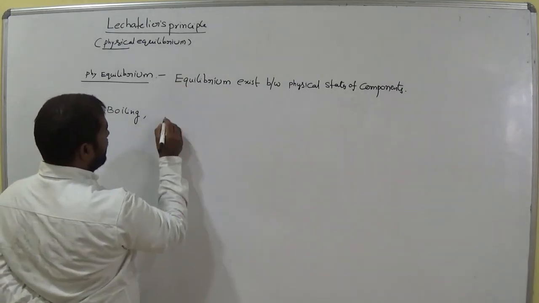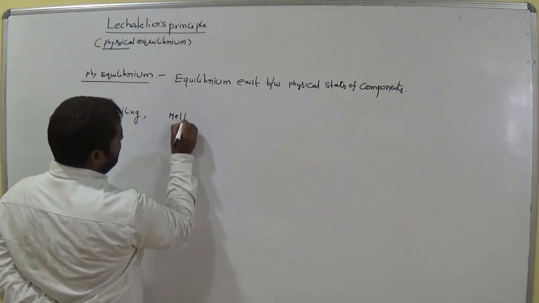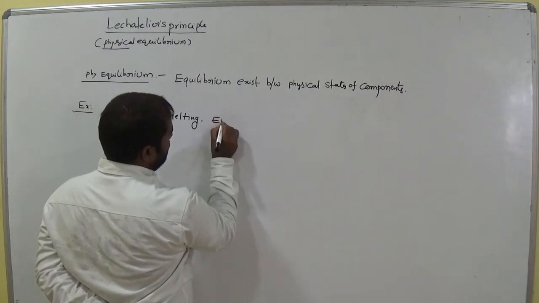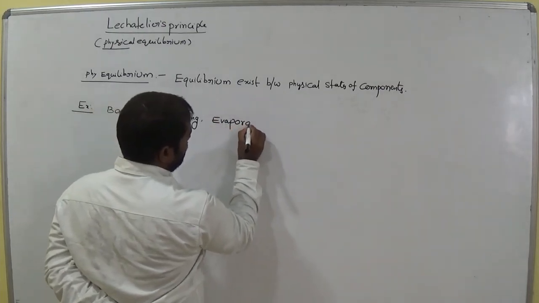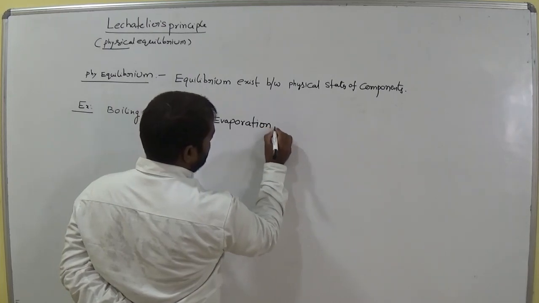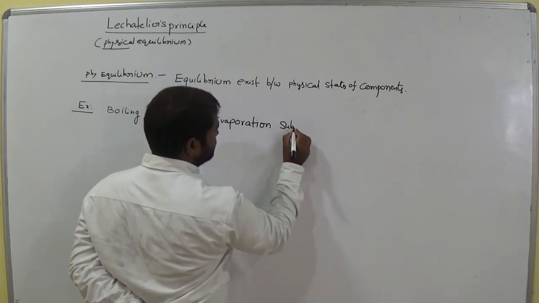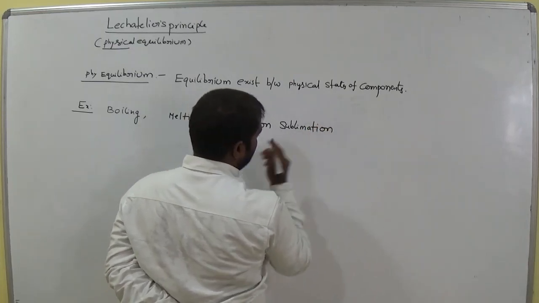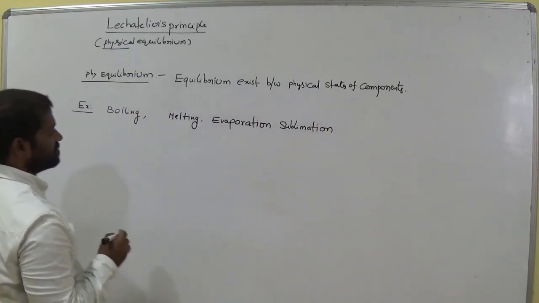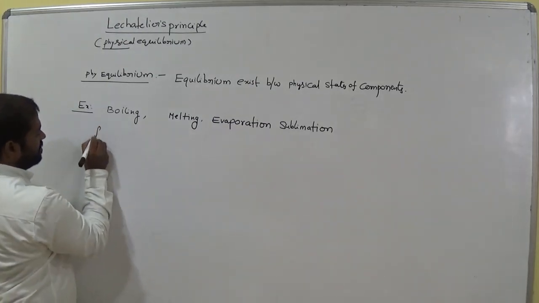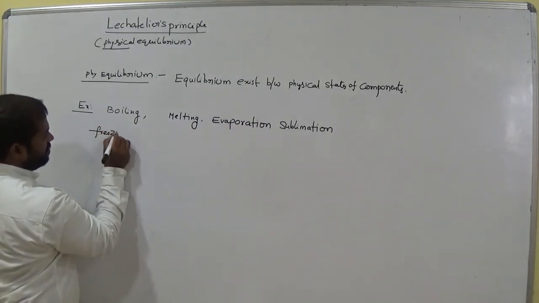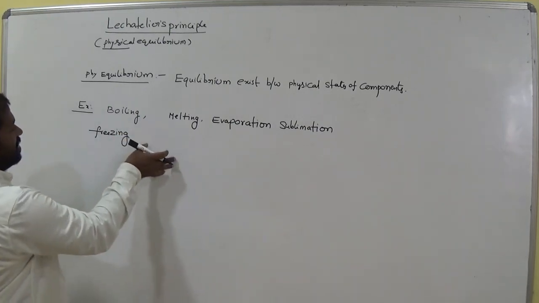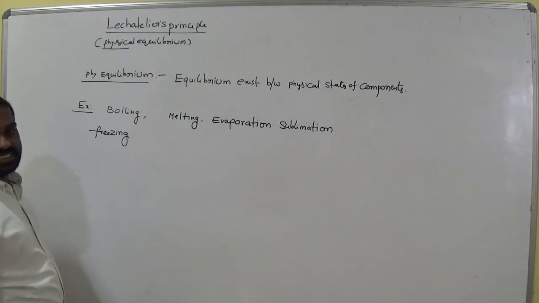Boiling, melting, evaporation, sublimation, and freezing. These are some examples of physical equilibrium.